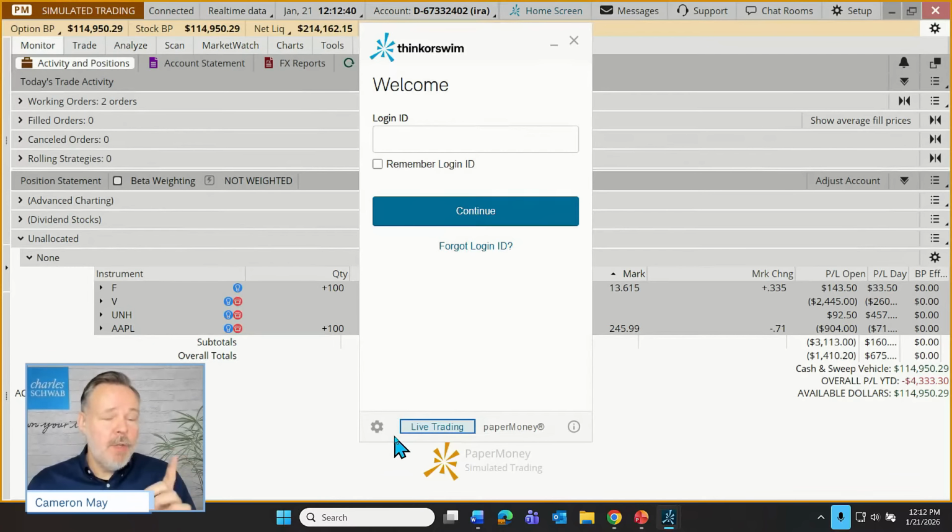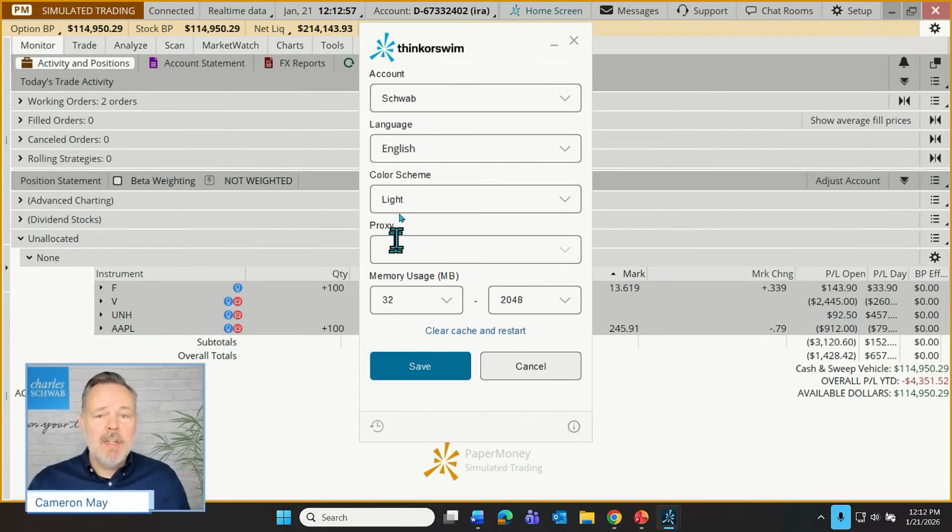Now, what I would suggest you do, though, because there's some danger if you have both going at the same time and you get confused and you think you're doing practice trading, but it's on the live account. Oops, that's a big oops. Well, a big visual hint to make a clear distinction between the two is to change the color scheming.